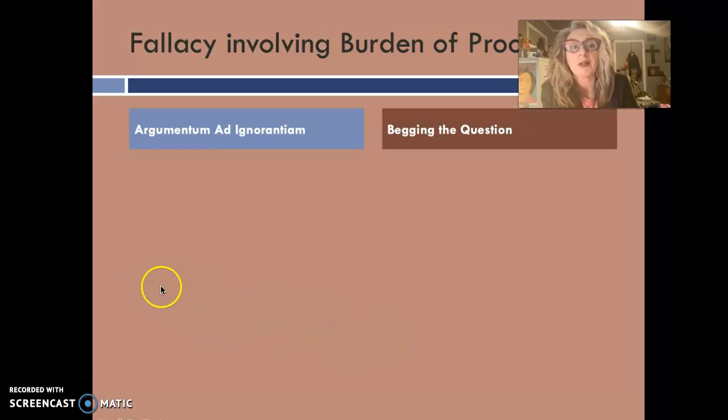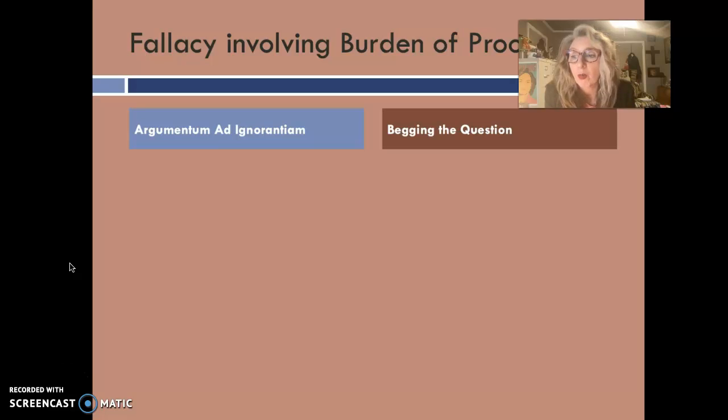Fallacy involving burden of proof. Now, this is going to be important for you in debate. The affirmative is arguing against the status quo. The positions in debate are affirmative and negative. So the affirmative has the burden of proof.